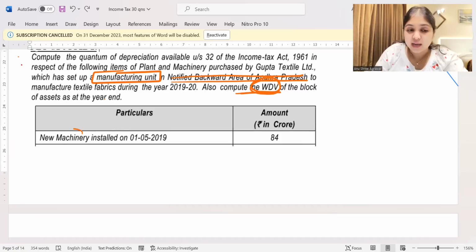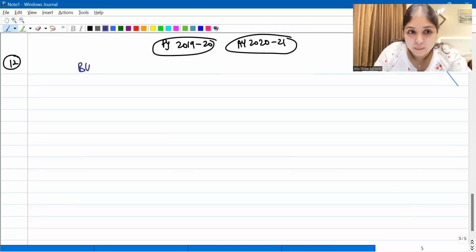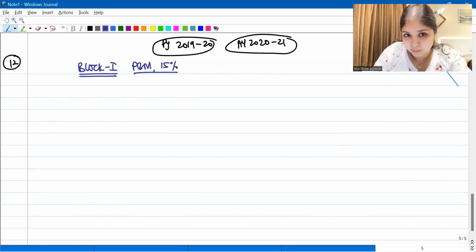First of all, we have machinery. Tell me, machinery will go to which block, which category of asset? It will go to the plant and machinery category. Plant and machinery, what depreciation rate? Plant and machinery, 15% depreciation rate. So let me open block number 1. Now, in this block number 1, which asset am I talking about? Plant and machinery asset I'm talking about, 15% depreciation.